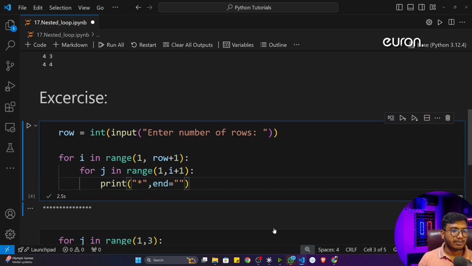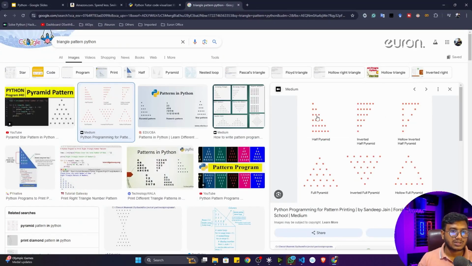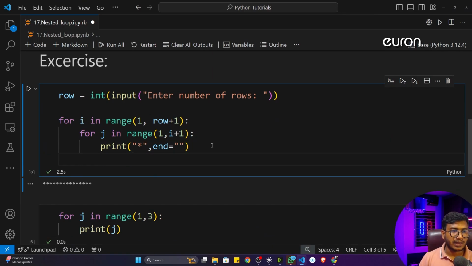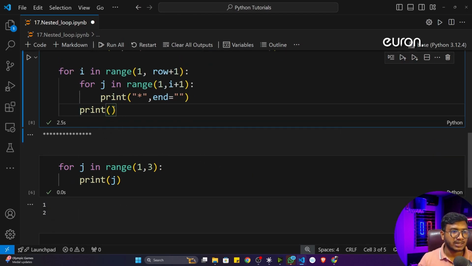Now that's not the output I want. To get the required output, after every for loop I'll do a print statement. A print statement means it will print a new line. Instead of that, you can also give \n, new line.